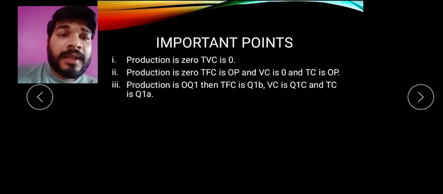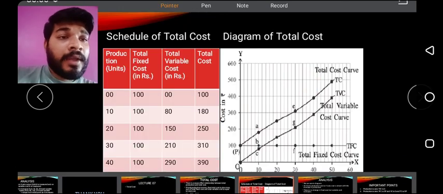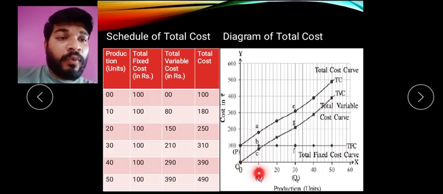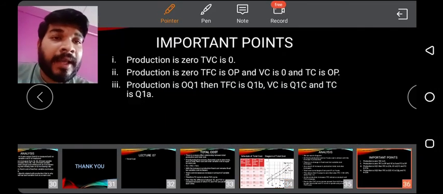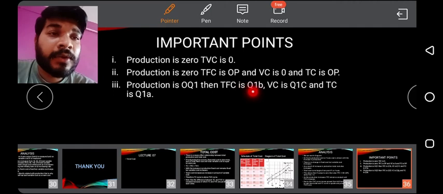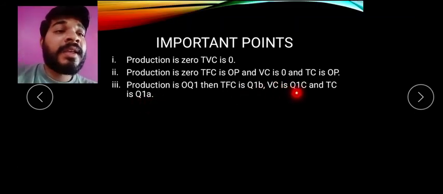Okay, so here total cost is at point P, not OP. Then production is OQ1. भाई OQ1 क्या है जो मैं एक्सप्लेन कर रहा था यहाँ पे? So at that time पहला क्या आएगा यहाँ पे, variable cost which is at point C, बट उसके पहले हमको fixed cost लेना. तो OQB, the fixed cost lies on the point B, the variable cost lies on the point C, and the total cost lies on the point A. Clear? So वही explain किया है यहाँ पे. When production is OQ1, then total fixed cost is at OQB, variable cost is OQC, and total cost is OQA. That's why मैंने वो पीछे वाले नाम लिए B, C and A.